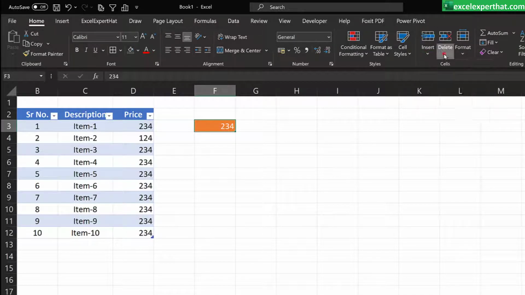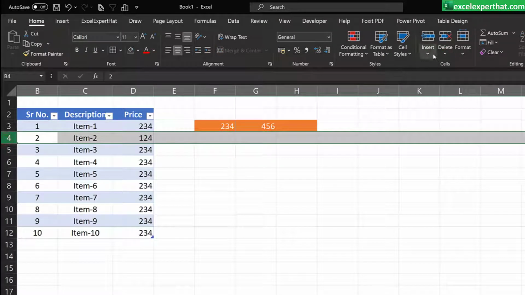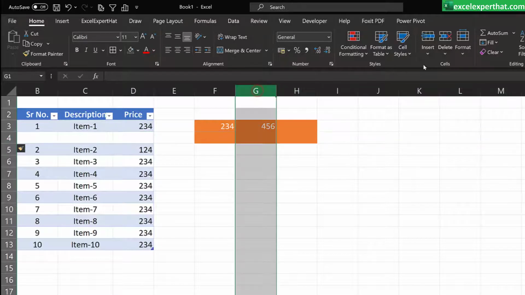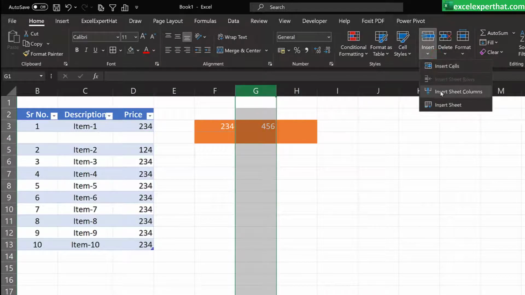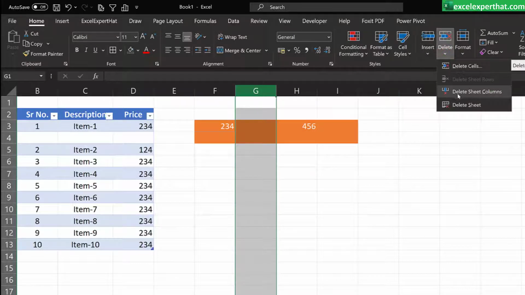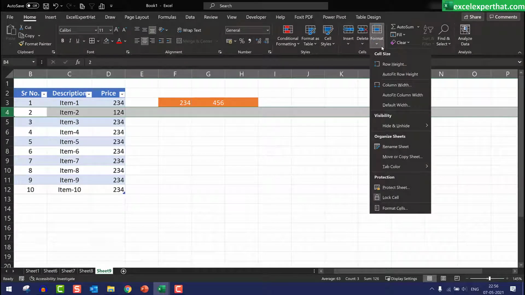Now we will see the insert tab. Insert is nothing but if you like to insert any cell in between some data, then just click insert and here the row will be added. Same like a column, select a column and go to insert, insert sheet column, and the column will get added. Delete works the same way, delete column and delete cell. This way insert and delete works. Formatting, you can change your row height, auto fit row height, column width and many other options are there.